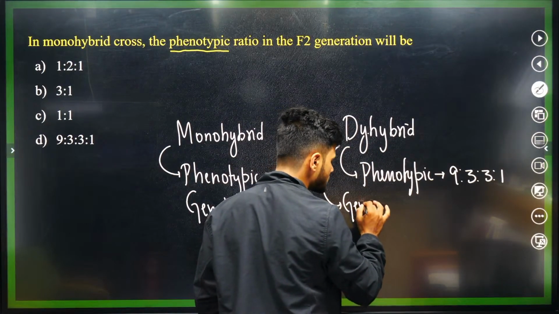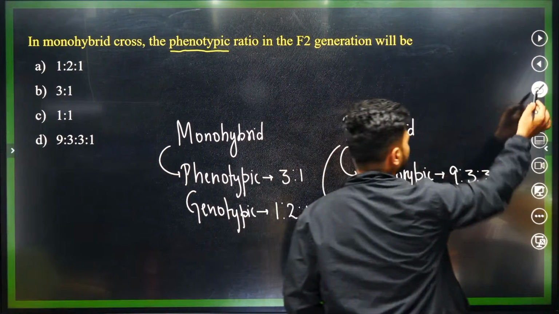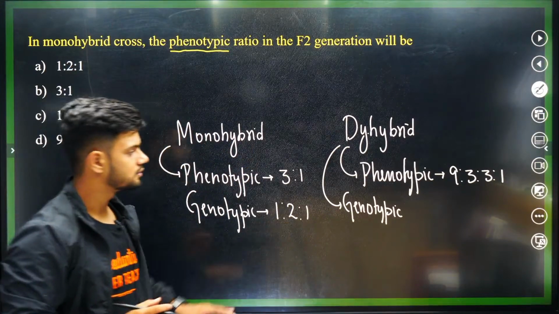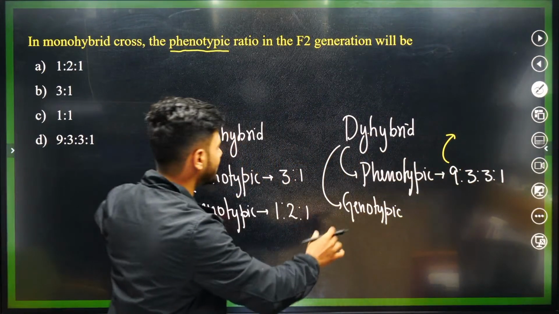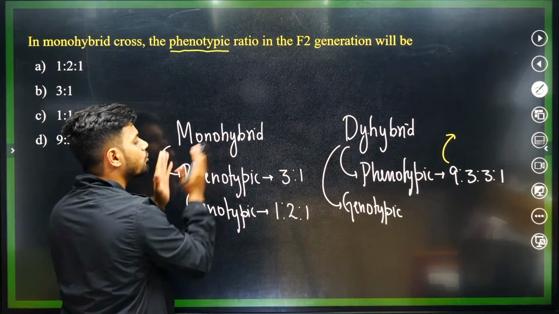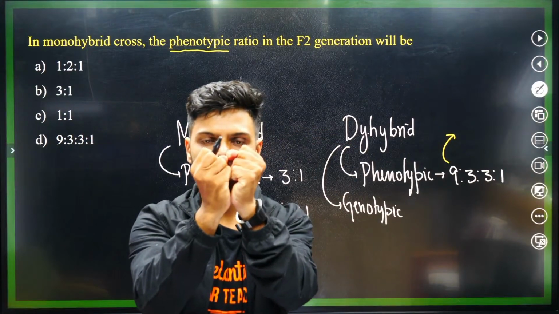They don't ask you this, but I'll tell you a small trick. You just need to multiply. Your dihybrid cross is nothing but the multiplication of 2 monohybrid crosses. You take 2 monohybrid crosses and cross them, and we get dihybrid.